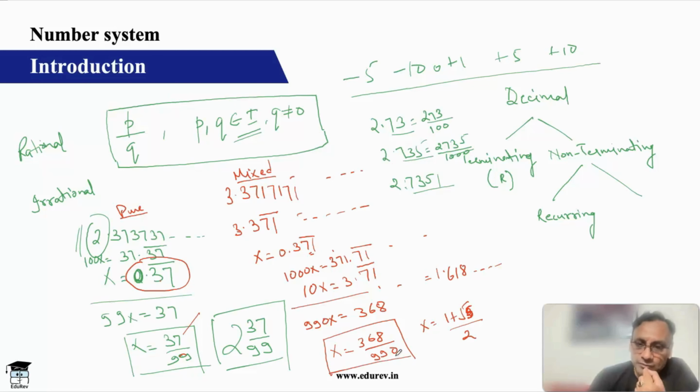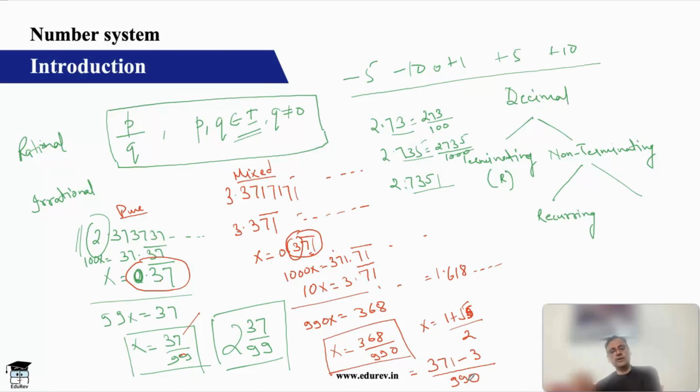And I want you to understand what we have done here. If you want to convert into a fraction directly, the numerator is nothing but the whole part after the decimal, 371. Please write 371 and subtract the non-recurring part. This is your numerator. And for the denominator, whatever is the number of recurring digits, put 9. So there are 2 recurring digits, put 2 9s. There is one non-recurring digit, 3 is non-recurring, so put a 0 for that. So every recurring digit gets a 9, every non-recurring digit gets a 0. So you have 368 upon 990, you get this. Okay, so all recurring decimals are rational.